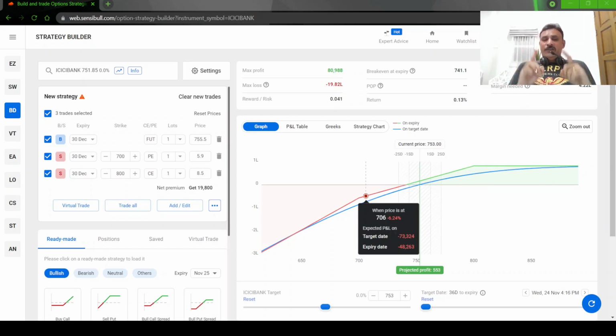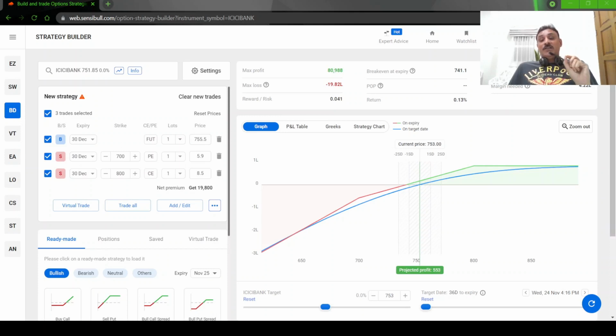Whenever you are dealing with futures, your margin is more. So you have to consider that. You see here, for the regular one lot ICICI Bank covered strangle, you require about 4.5 lakhs, minimum 4.5 lakhs, plus you need to keep cash. If the stock is coming down, you will have MTM losses. Since you are having a future, whatever value you are losing in futures, you have to settle every day. If you have stock, that option you can always ignore. If you are doing it with future, you need to keep some cash.